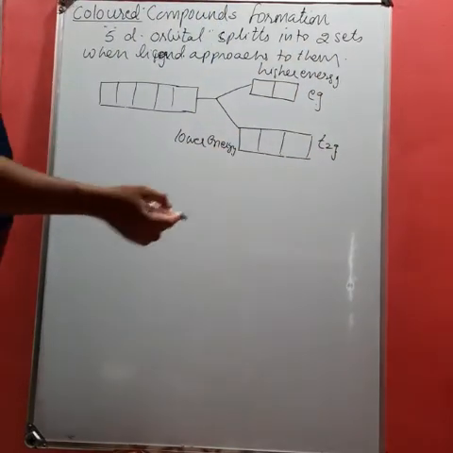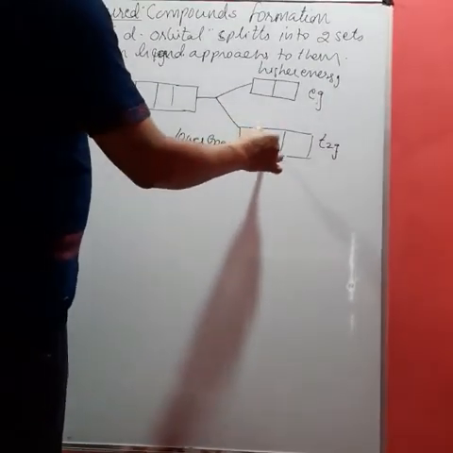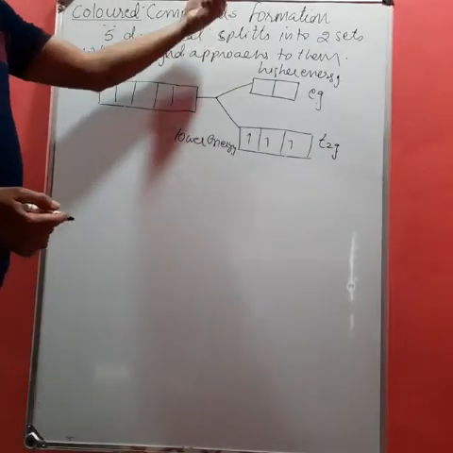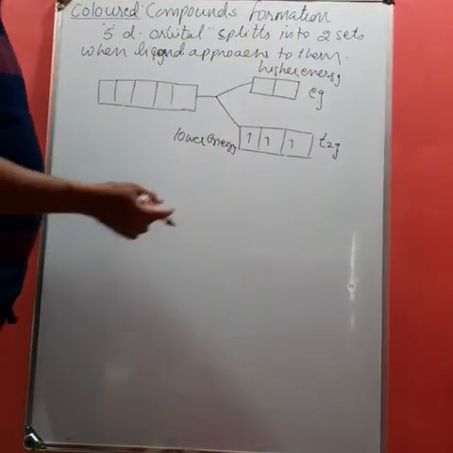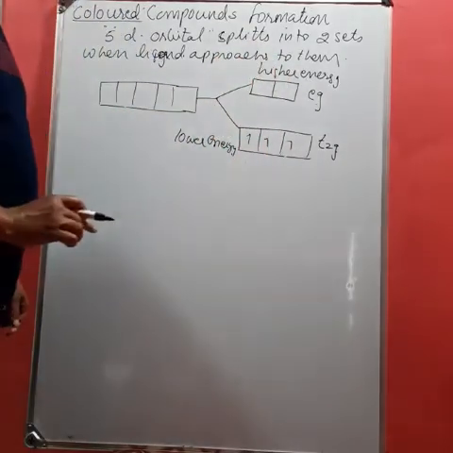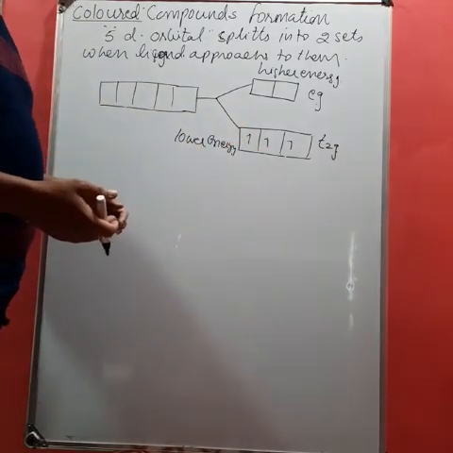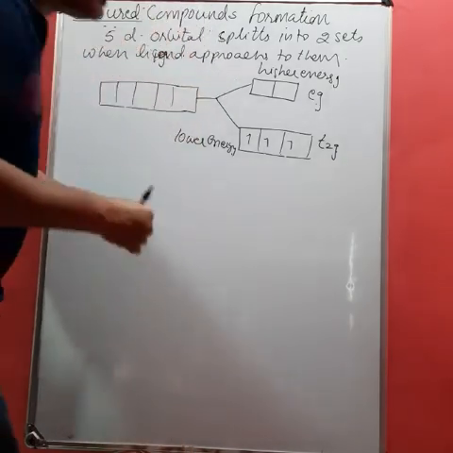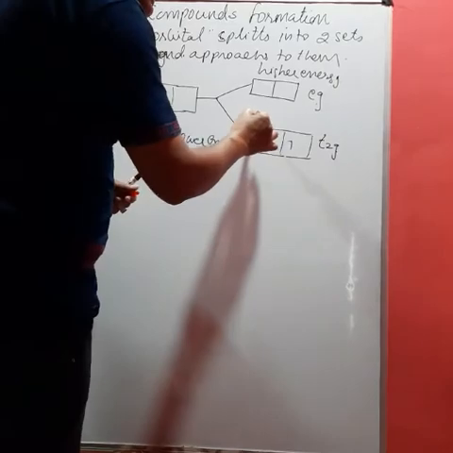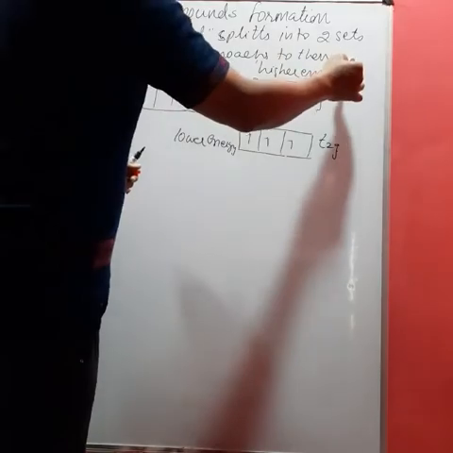If the electrons are present in the lower energy level, like suppose 1, 2 or 3 electrons are present in the lower energy level, but in the Eg orbitals there is no electron, then when the substance is exposed in the atmosphere, it will absorb energy from the visible range and excite to the higher Eg orbitals.